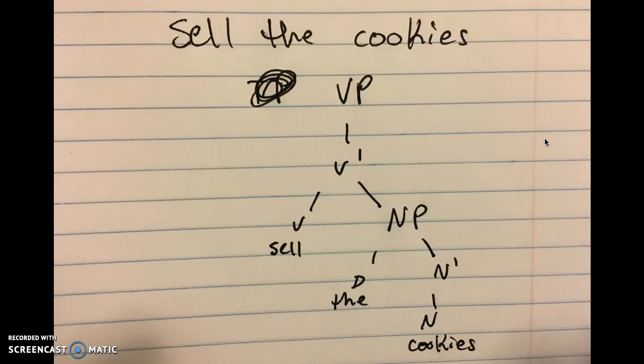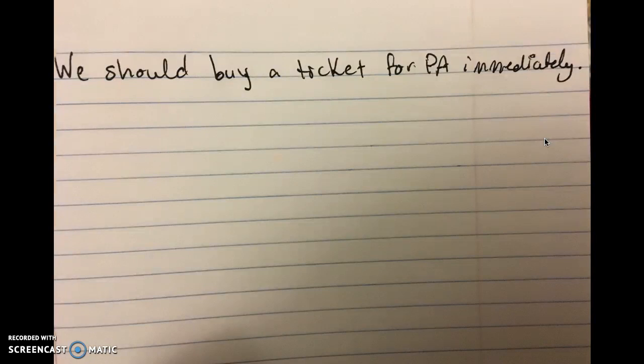All right, want to try drawing a simple flat tree and then draw one with X-bar? Okay, how about this sentence? We should buy a ticket for Pennsylvania immediately. Okay, we have an NP we, modal T should, VP buy, NP a ticket, PP for Pennsylvania, and adverb P for immediately. Can we use one replacement here?